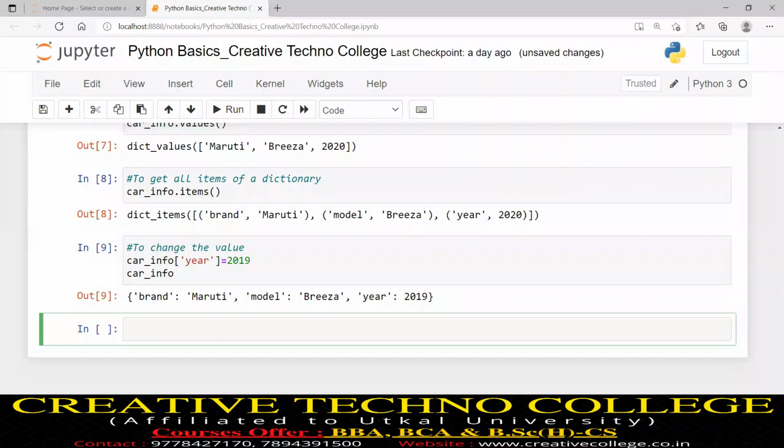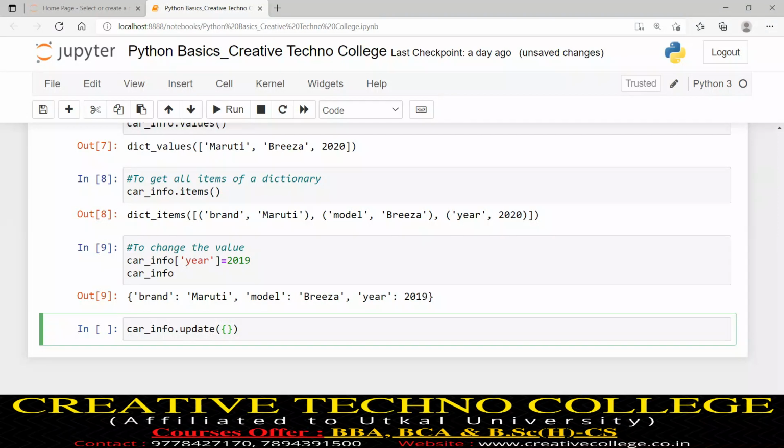There is another approach to change, that means to update, the value: by invoking the update function. I will write the dictionary name, car_info.update. Within the update function, you write the pair.